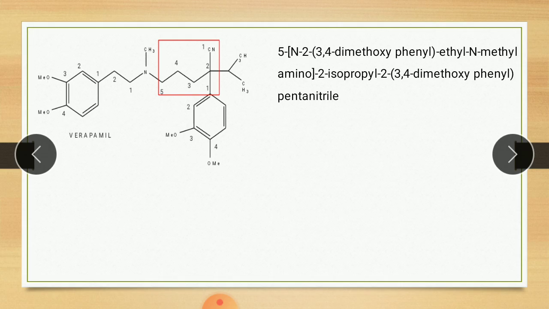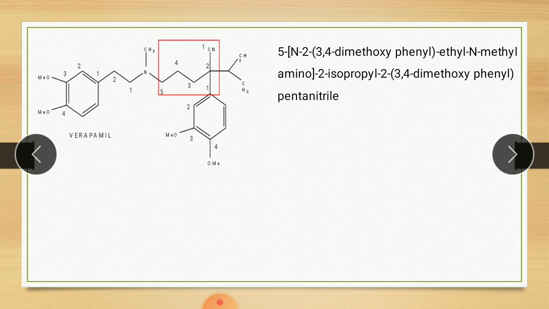Now let's take individual drugs. The first drug is verapamil. This is the structure of verapamil. First we see the IUPAC name. Here there are 5 carbons with a nitrile group, meaning CN. This one is CN, nitrile. So 5 carbons with a nitrile group is called pentanitrile, and accordingly the IUPAC name is given.